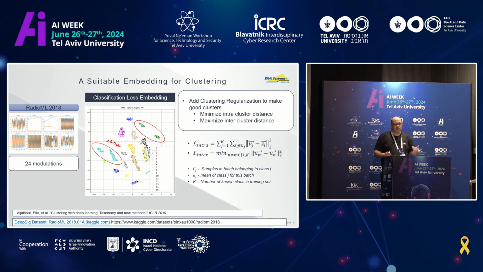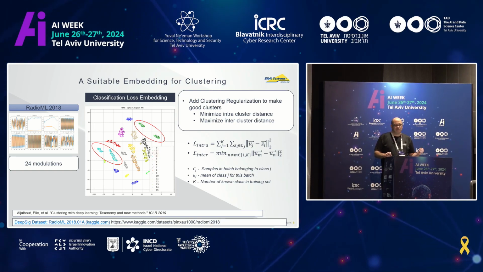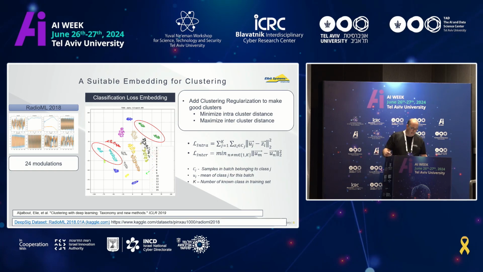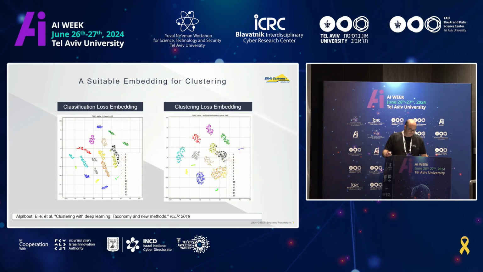Since it's supervised, we have the labels, so we know which samples are coming from the first class. We calculate the current center of the class with the current representation, measure the distance between all the samples from that class and the center, and add it as a regularization. And indeed, this solved the problem.